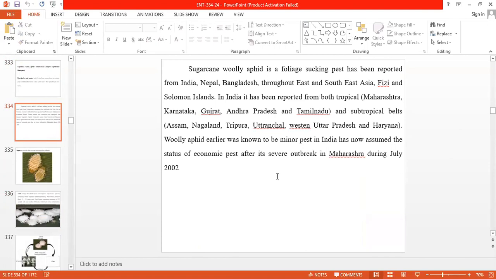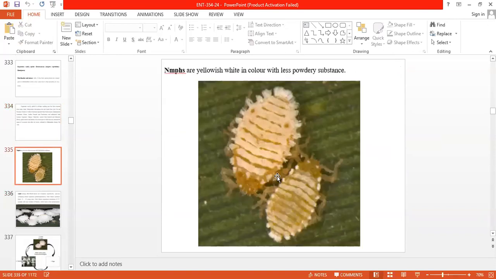It severely damages the full grown sugarcane crop. Reduction in the yield, 5 to 8 metric tons yield loss, and 0.5% reduction in the sugar recovery.